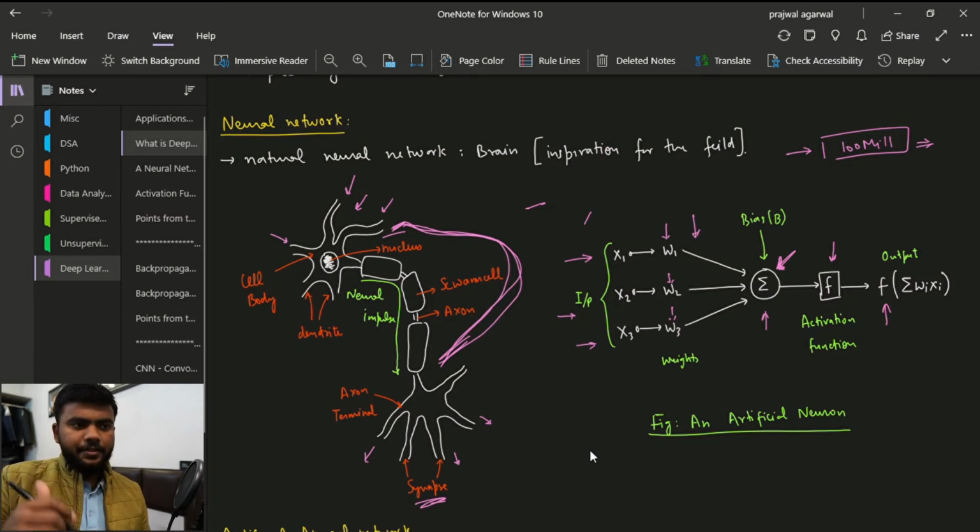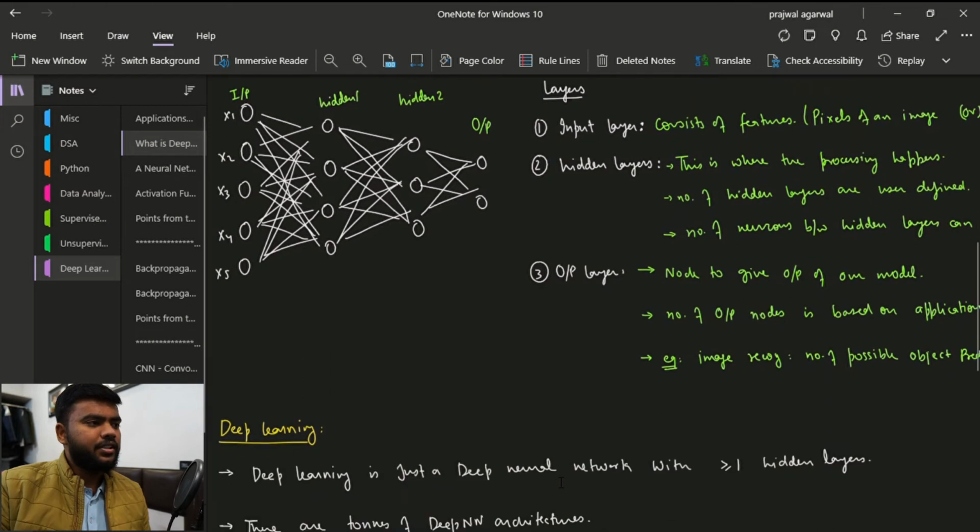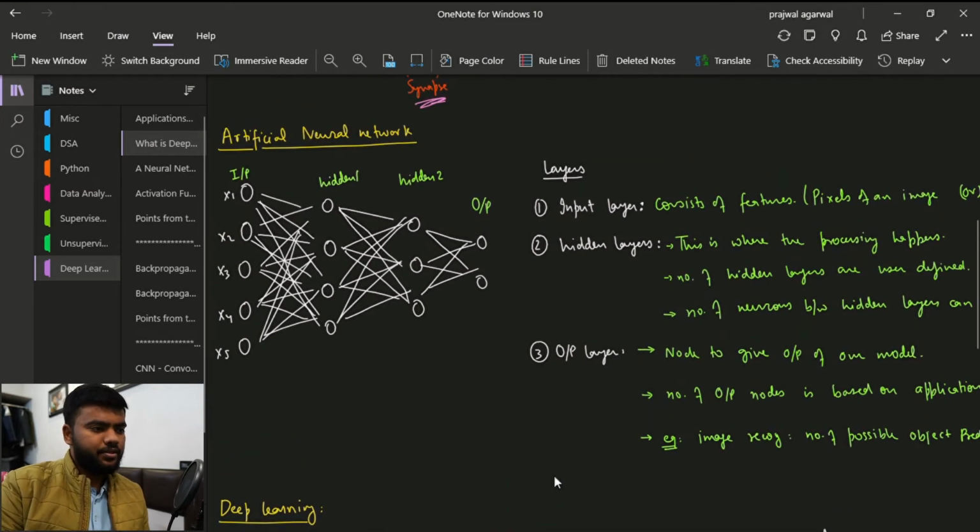Now this was a very high level structure. Now let's see a proper artificial neuron. The thing about this neuron is, first, it has a number of layers.